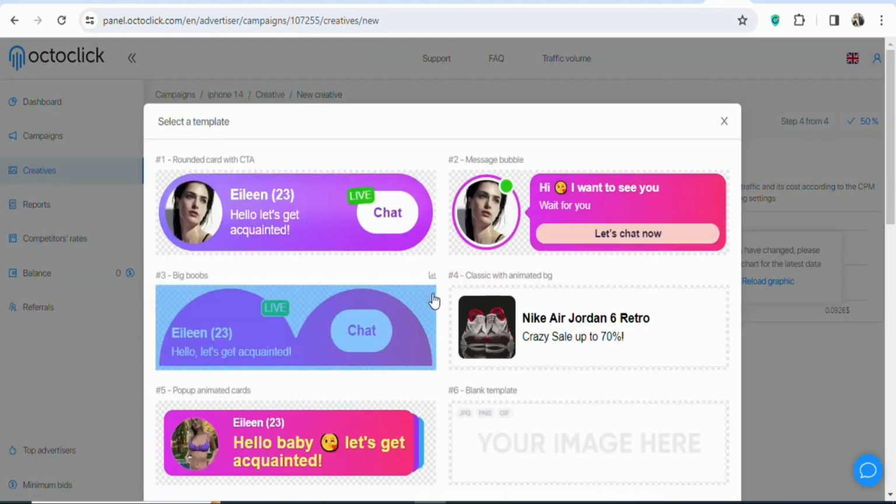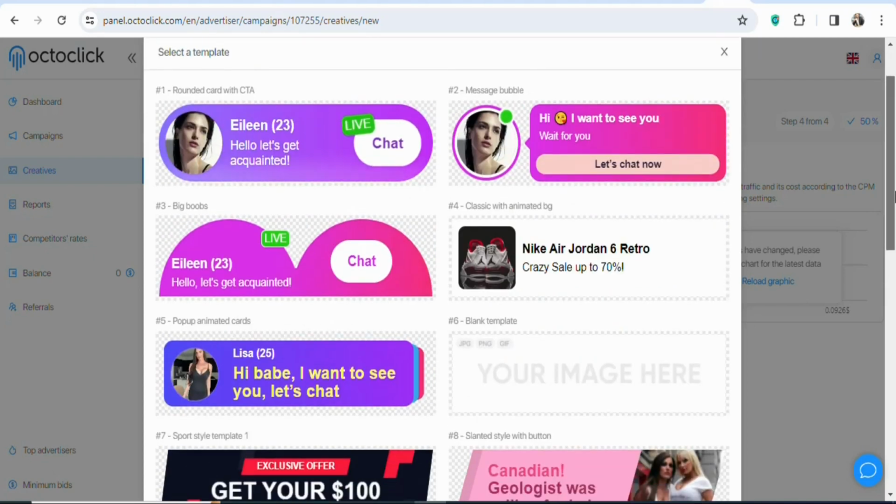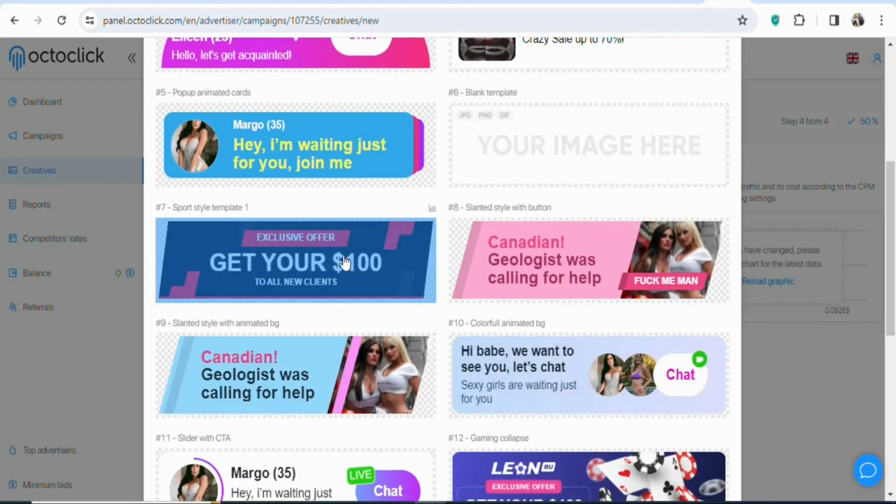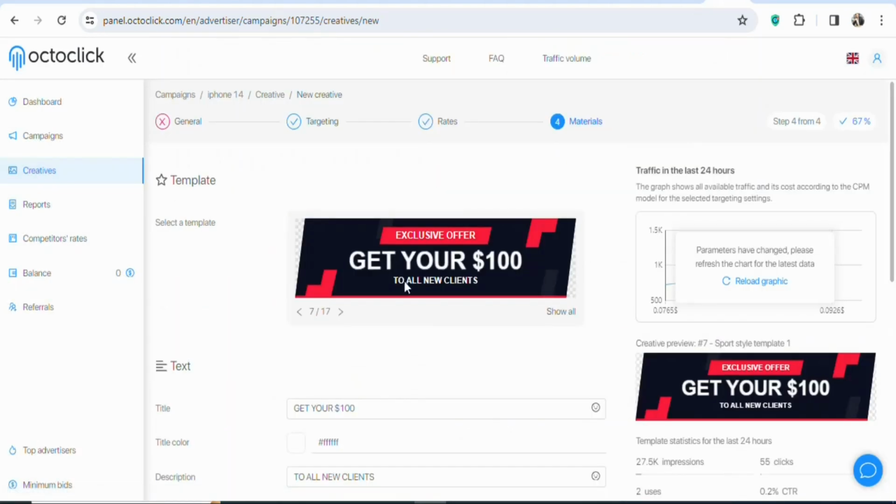Once you click on it, you can see they have a lot of different templates that you can select. They have a lot of them, so any of them that you want, you can select it as your template. You can see a whole lot of them. In this case, I'm going to select this template. As you can see, this is the template.